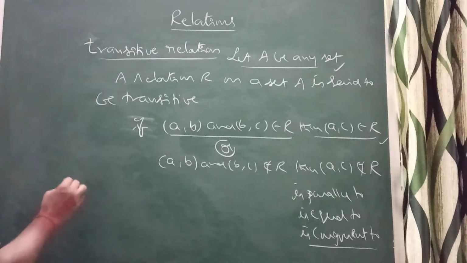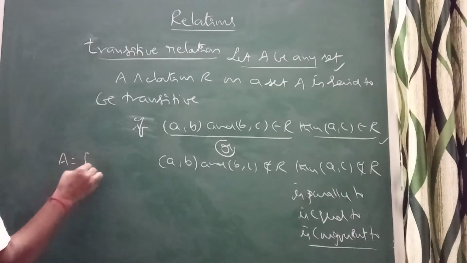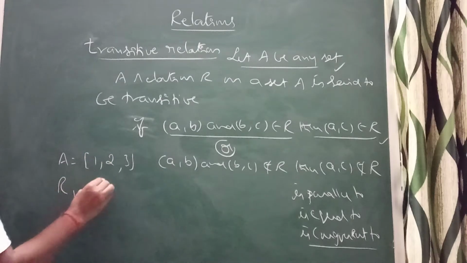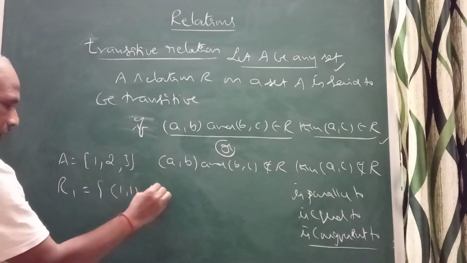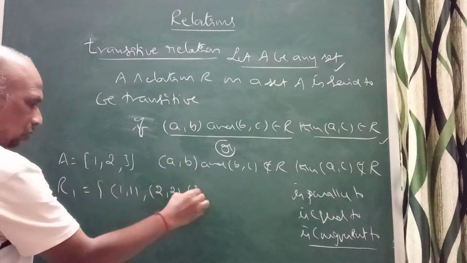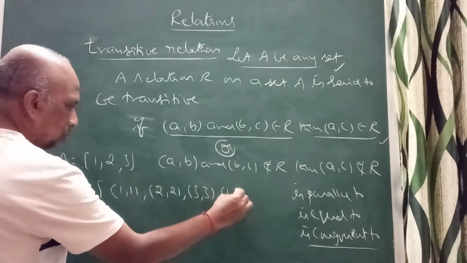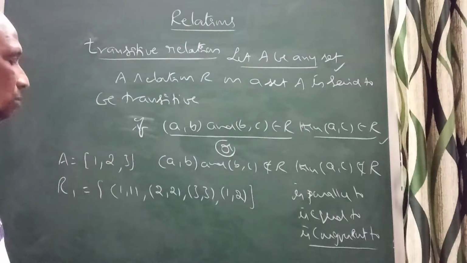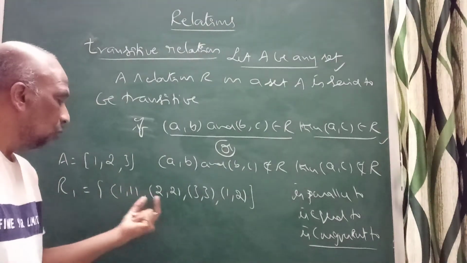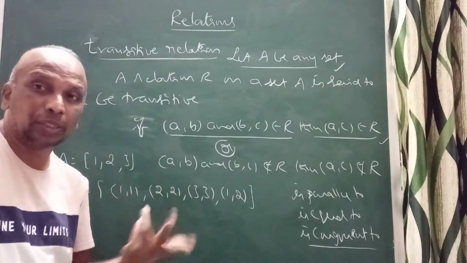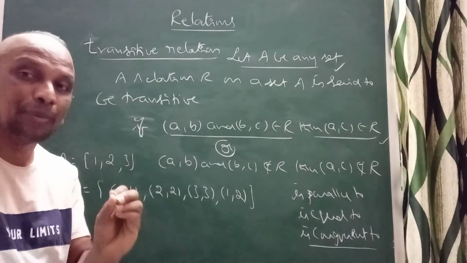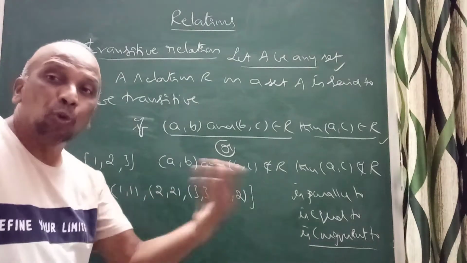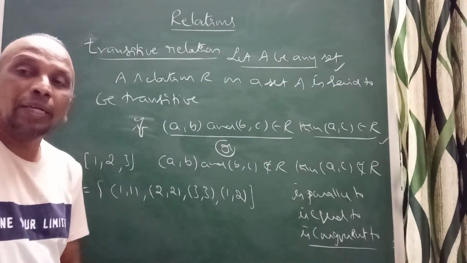For example, take A as {1, 2, 3}. Take R1 as (1,1), (2,2), (3,3), (1,2). Is it reflexive? Yes, (1,1), (2,2), (3,3) make it reflexive. Is it symmetric? We have (1,2), so (2,1) is required. So it is not symmetric.